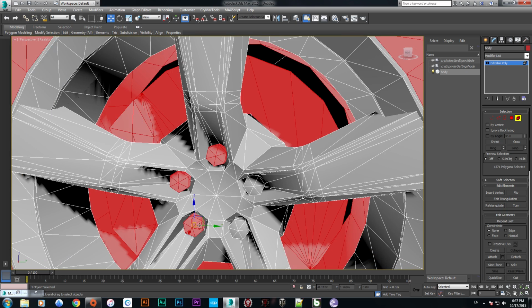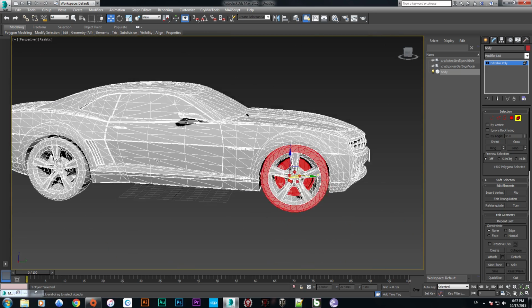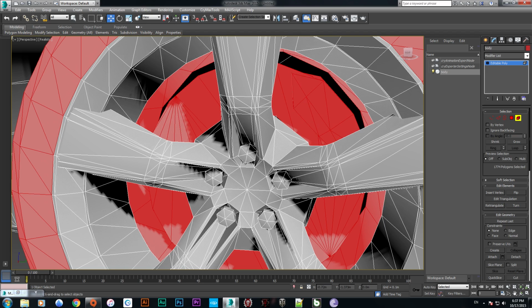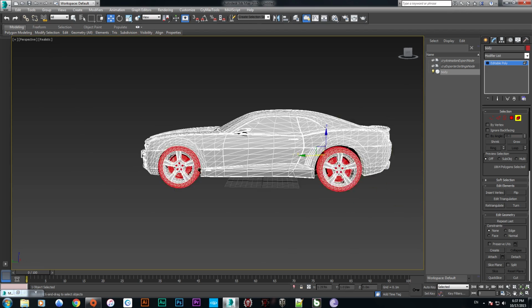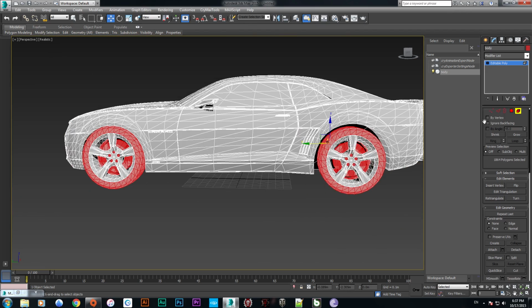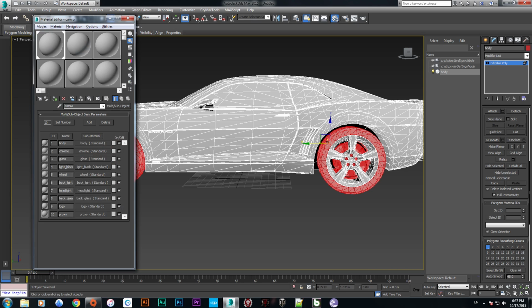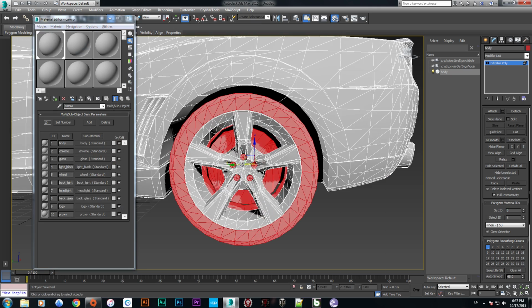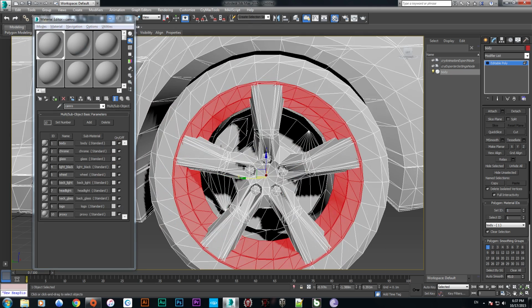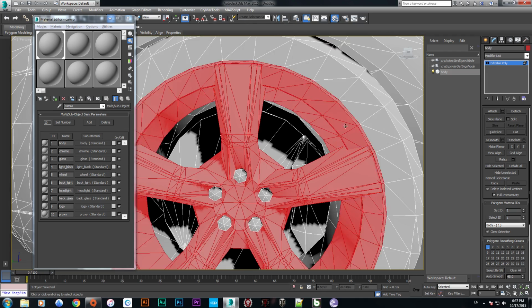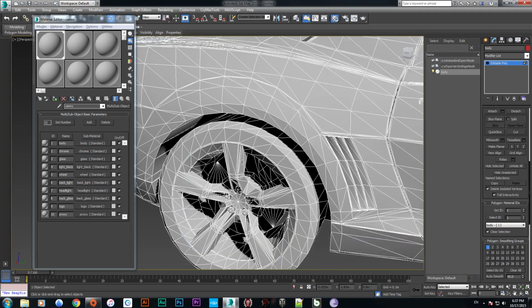For quick work we are selecting these meshes from all sides. So the easiest way is to select a mesh with element, and we are going to select it with the material of wheel 5. So we are making it wheel 5. We are selecting this and this. Same thing this and this from all sides.